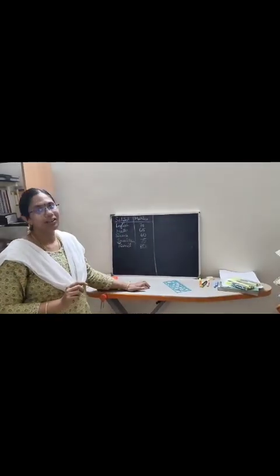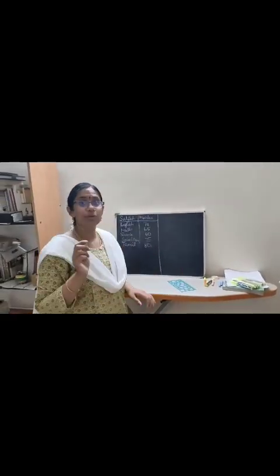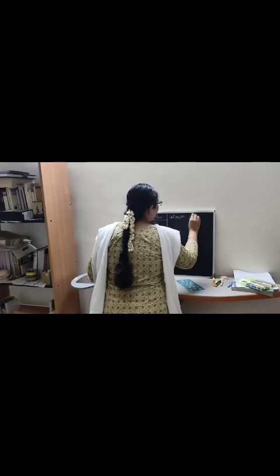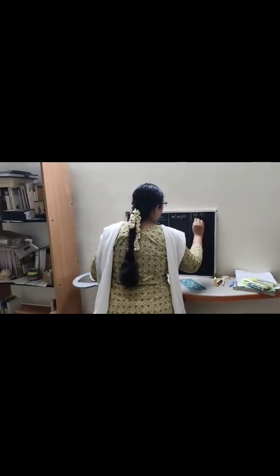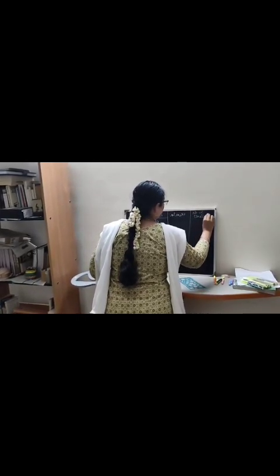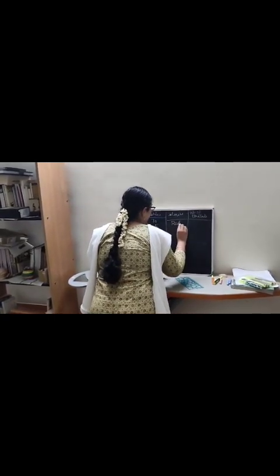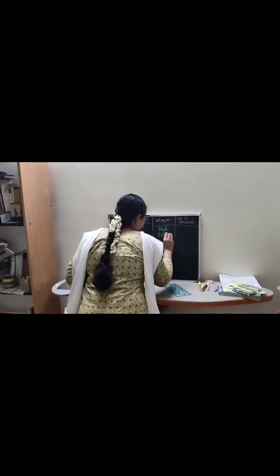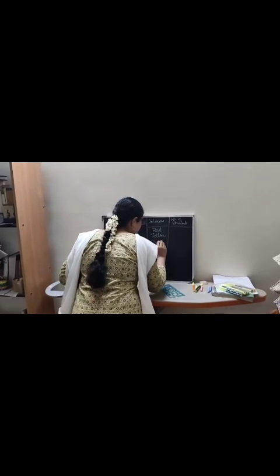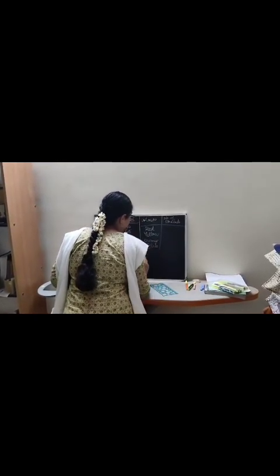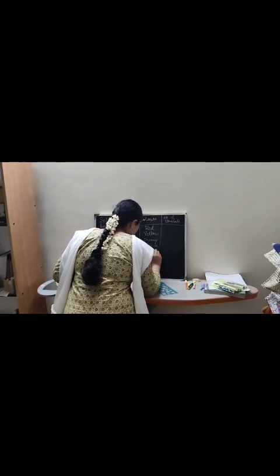I'll take an example of colors. How many students like colors? Colors. Number of students. I'll take red, yellow, orange, blue, and then green. Okay. Violet.